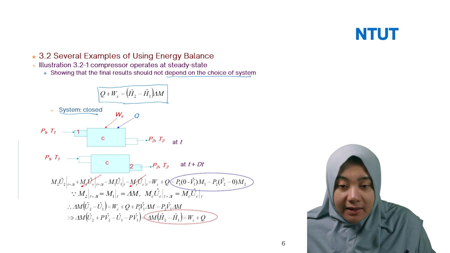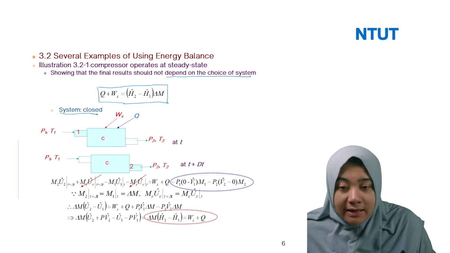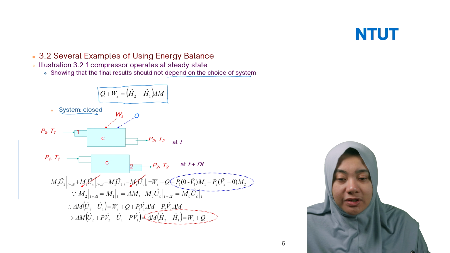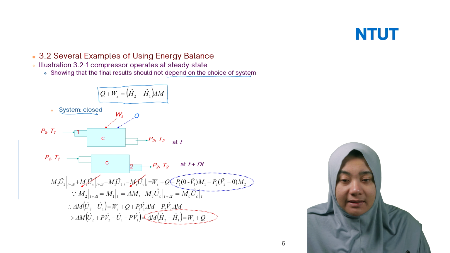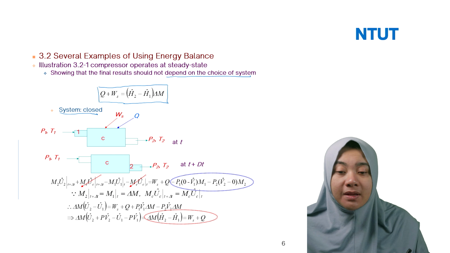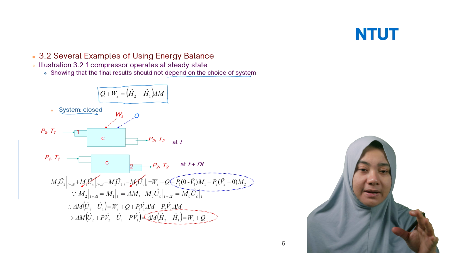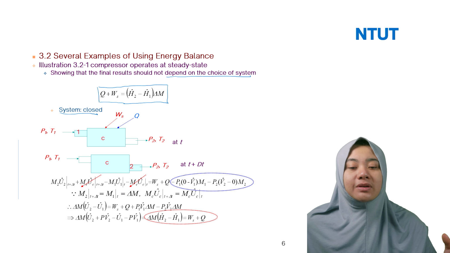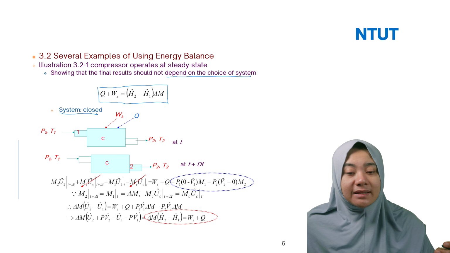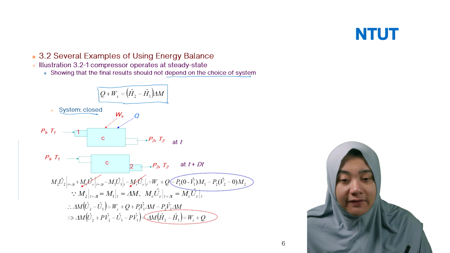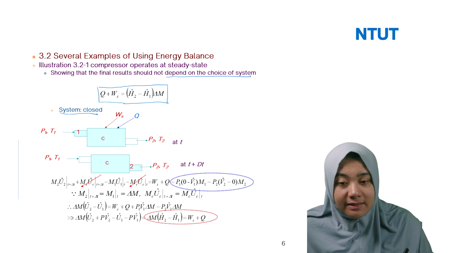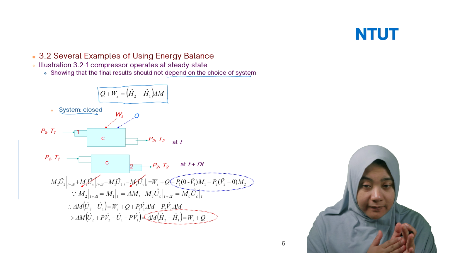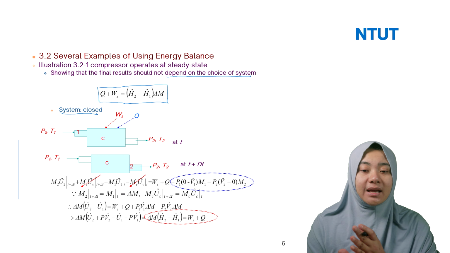So we have here in and out: P1, T1, and here P2, T2, from this curve. In the middle, this is the compressor. The compressor is driven by shaft work, so you have the Ws. In this case you cannot neglect Ws, and you also have the Q. The system is closed, so remember that the mass flow is equal to zero, but you have energy in and energy out.